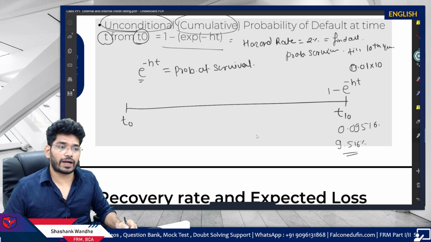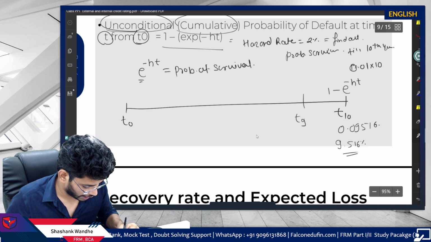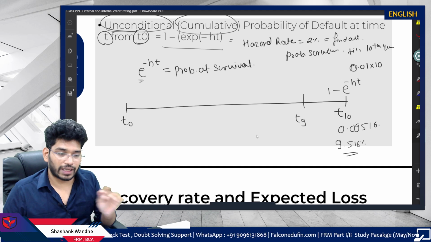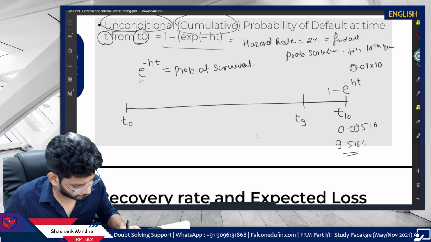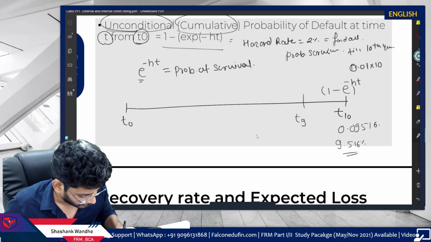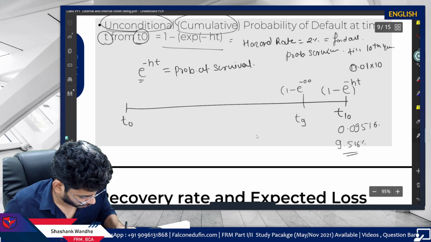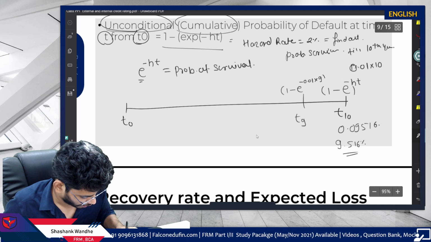Now what if you want to find out the probability of the company's default between T9 and T10 and the hazard rate is constant? So obviously we will find the cumulative probability till the 9th year. So 1 minus e to the power minus 0.01 multiplied by 9.